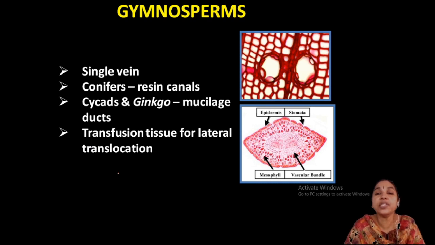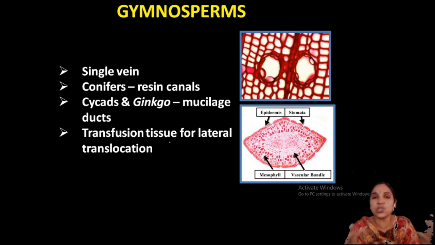Now, in the anatomy of conifers, while discussing stem or leaf, you can see resin canals, another very important point. And in the case of Cycadales, you can see mucilage canals. See the difference? Cycadales have mucilage canals and Coniferales have resin canals. Then transfusion tissue is another important point. What is transfusion tissue?